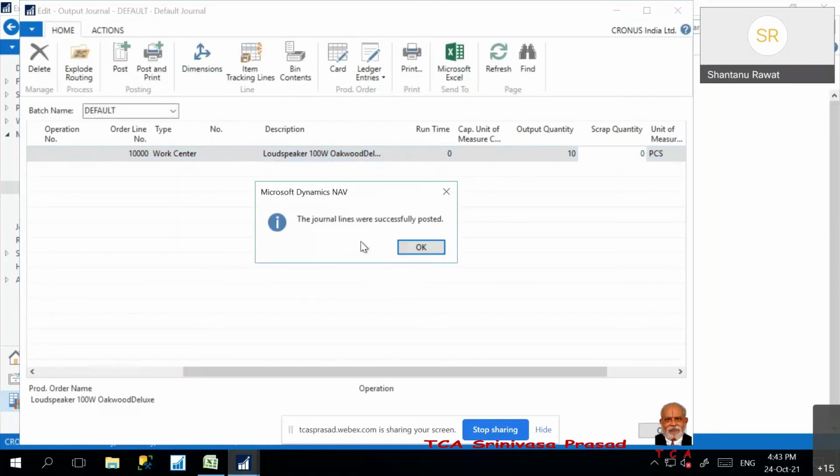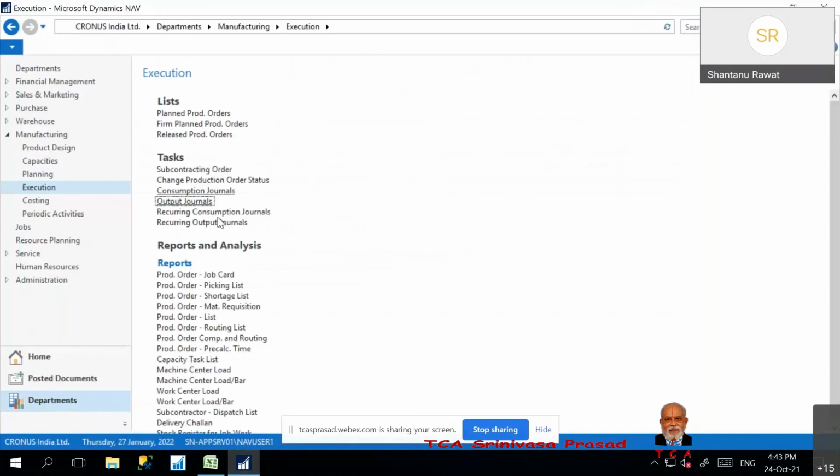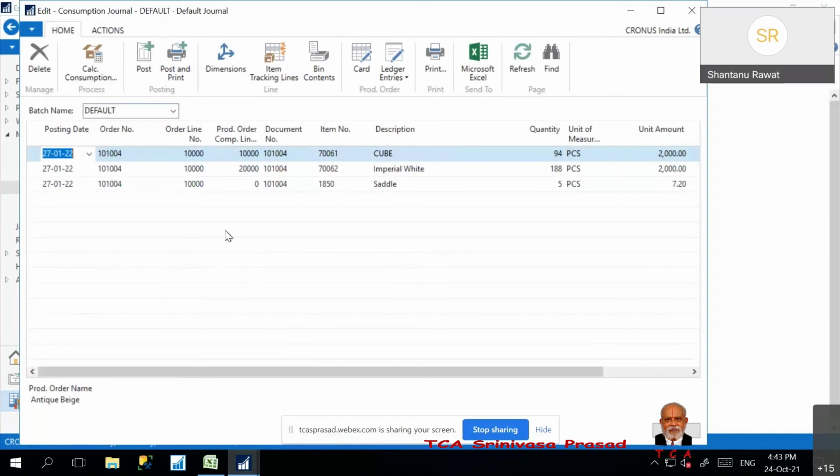This is the output. In a similar way, the consumption journal will be there. We populate the production order consumption, so we select the production order and run calculate consumption. Based on the production BOM, my consumption will be calculated automatically.